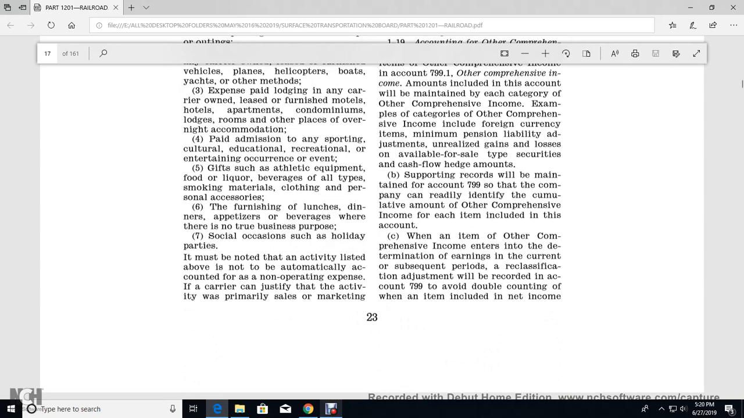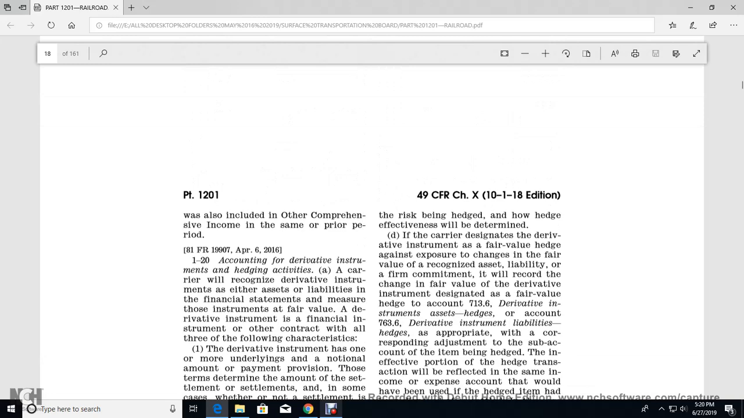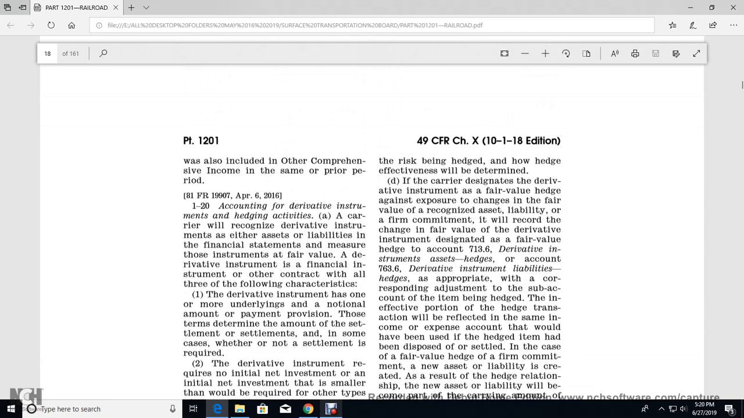When the item of the other comprehensive income and for the determination earnings within the current subsequent period of the reclassification adjustment record of the accounting of 799 avoid the double accounting when the item in the net income was included in other comprehensive income of the same as prior of the period.